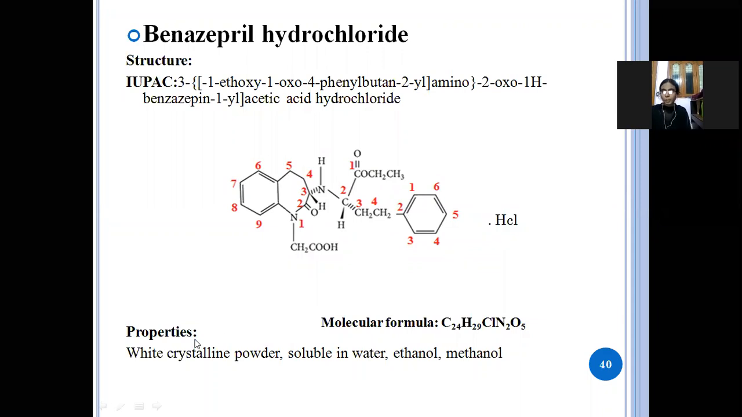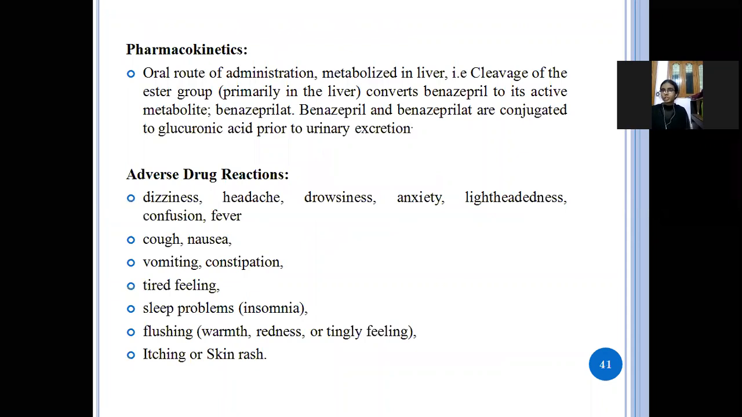So next, properties: it is a white crystalline powder and it is soluble in water, ethanol and methanol. Next, pharmacokinetics: it is an oral route of administration and it is metabolized in the liver. So in the liver, benazepril is converted to benazeprilat. So this benazeprilat is a metabolic product and it is eliminated through the urine. So it is an oral route of administration, and it is metabolized in the liver and eliminated through the urine.